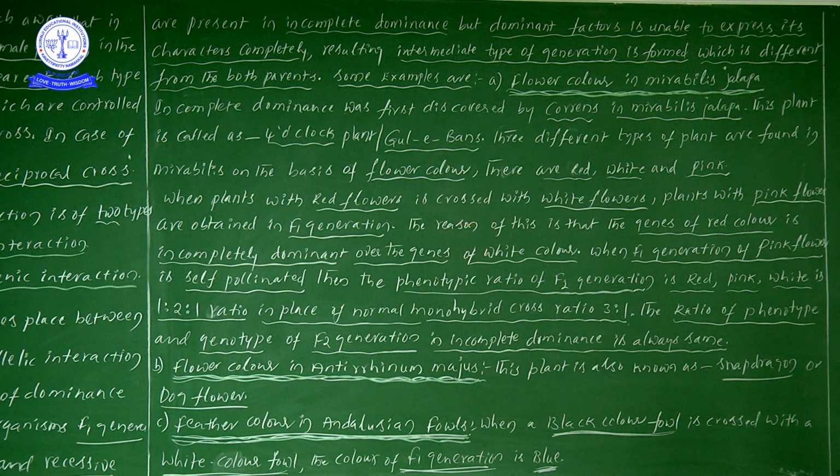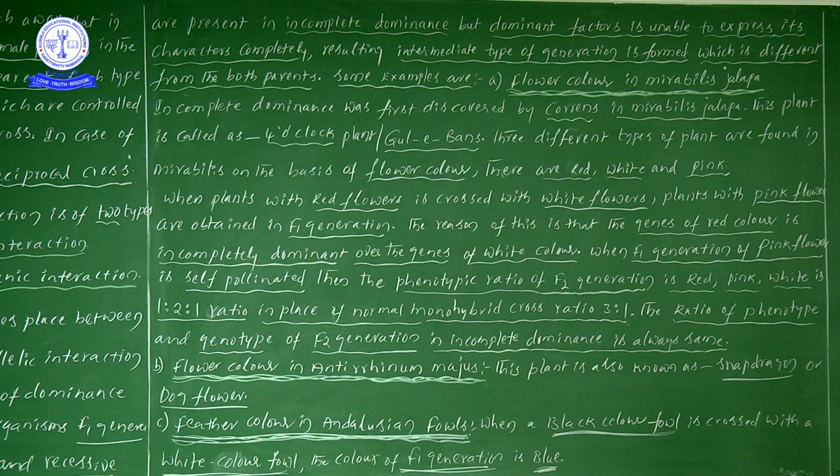What is the main reason? The reason is that the genes of red color are incompletely dominant over the genes of white color. When the dominant genes try to dominate over the white color genes, the white color genes are saying, you cannot dominate, Mendel is not here. That is just for understanding.